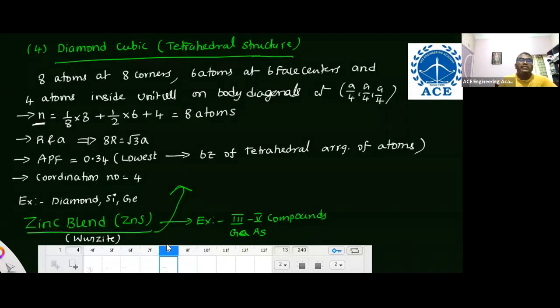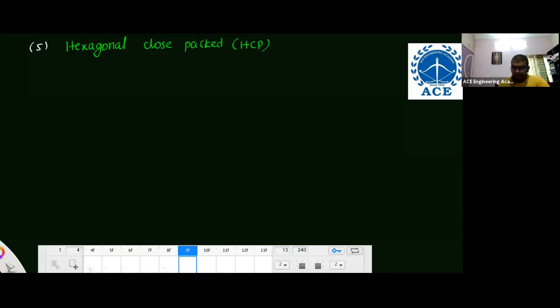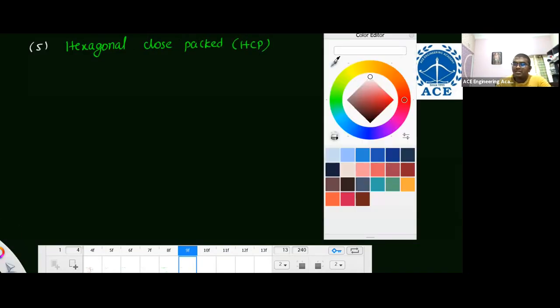What is this? You should have calculated last slides. Gallium arsenide comes under this structure, diamond cubic structure, zinc blende structure, wurtzite. And the fifth one is the hexagonal close packed HCP structure. Now in hexagonal close packed structure, how are the atoms arranged?